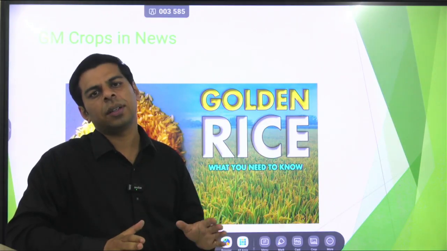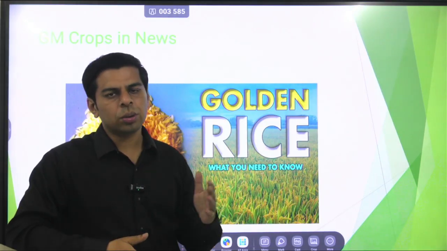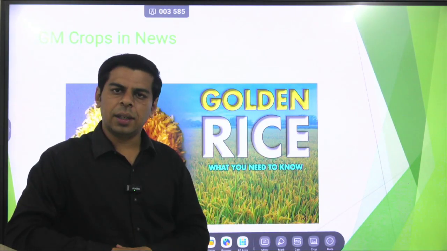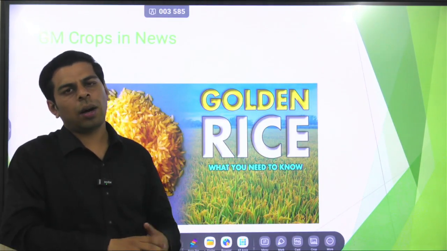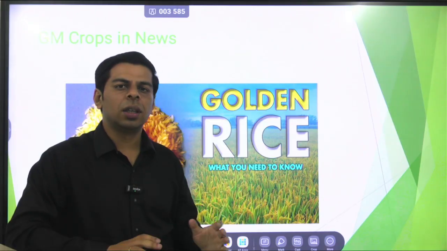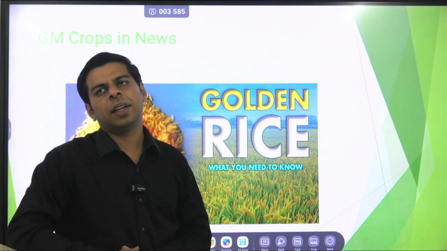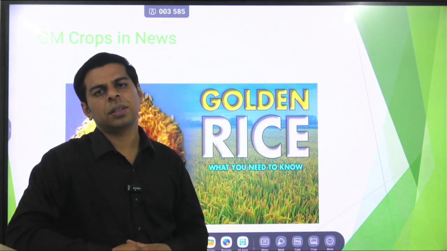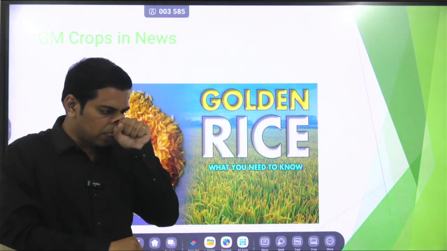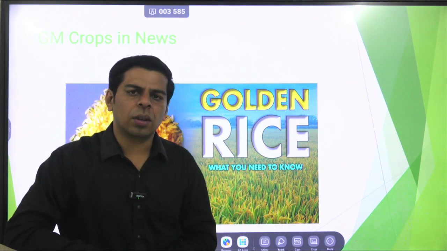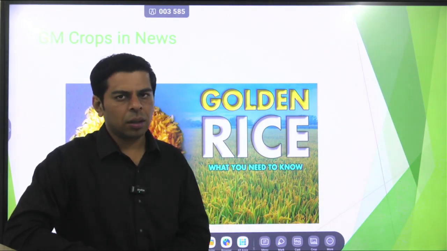So basically the intention of the development of golden rice was straightforward. They wanted that this particular rice not only provide rich starch or carbohydrate content, it will also supplement vitamin A content. So in a population where vitamin A deficiency is prevalent, there was no harm in experimenting, with proper checks and balances, to allow this crop to be fed. Because vitamin A deficiency is more pronounced in developing countries, the acceptance of the developing world is important to make this product important. So once again, you can see that this GM crop has not found the takers it intended to focus on because of the ethical controversy.